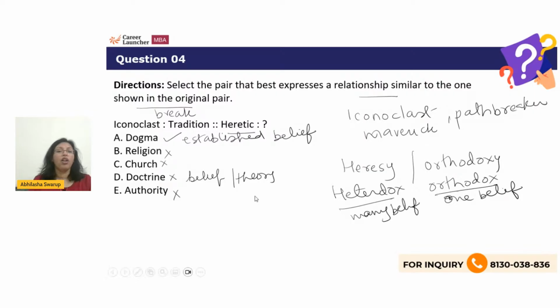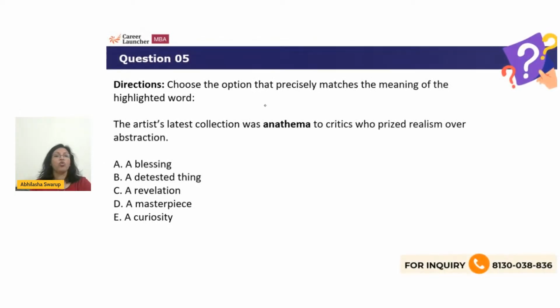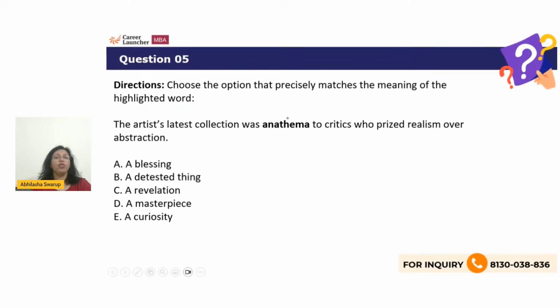All right, let's go to the next question. Choose the option that precisely matches the meaning of the highlighted word. The artist's latest collection was an anathema to critics who prized realism over abstraction. What is anathema? The critics are prizing realism over abstraction. What is anathema? Is it a blessing? Is it a detested thing? Is it a revelation? Is it a masterpiece? Or is it a curiosity?